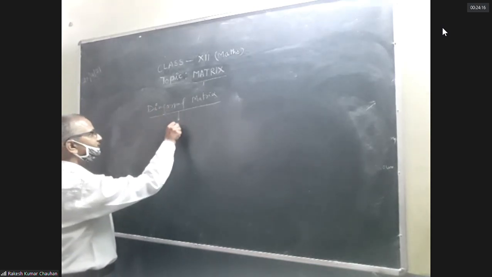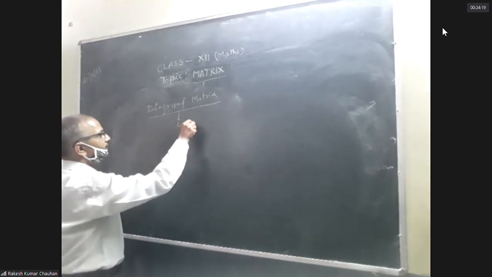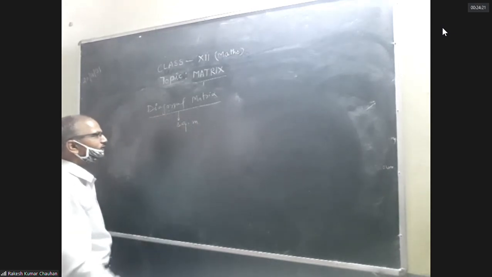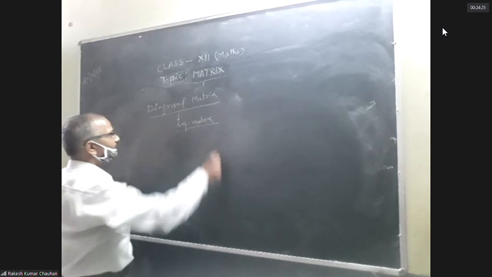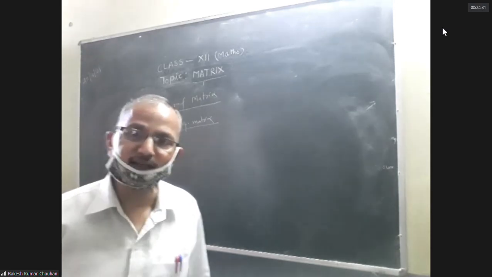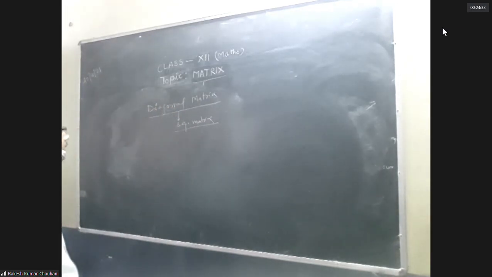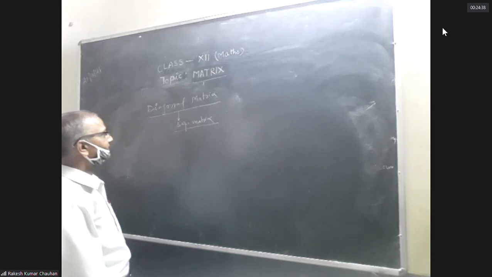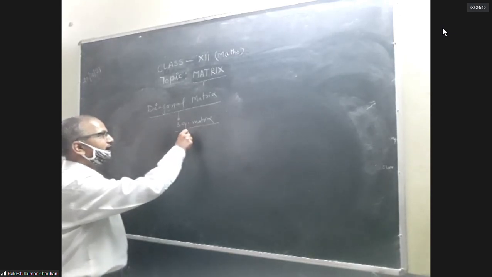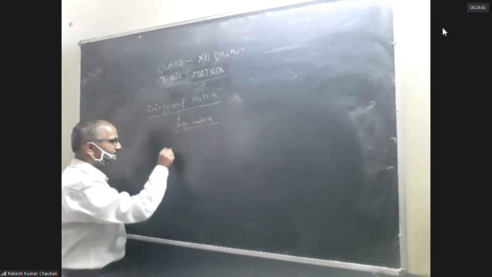A diagonal matrix is a square matrix having only diagonal elements and the rest of the elements are zero. A diagonal matrix is that matrix which is square and has only diagonal elements.